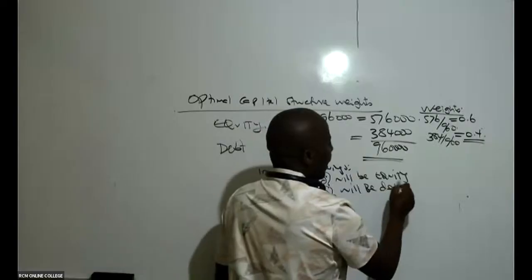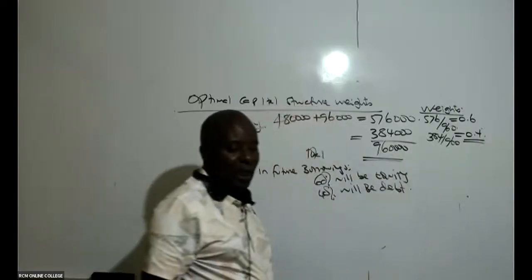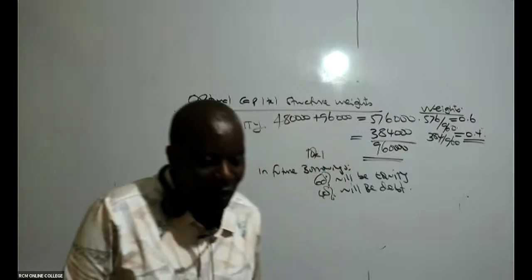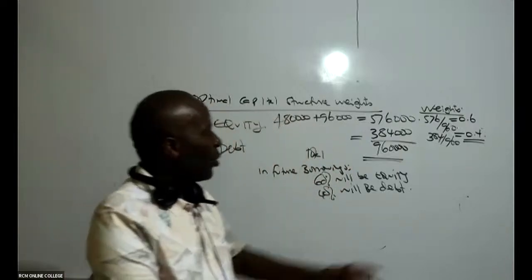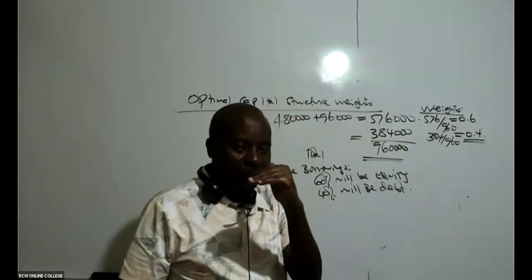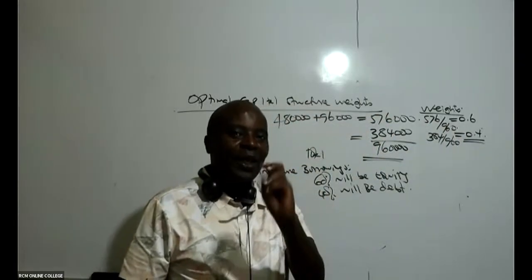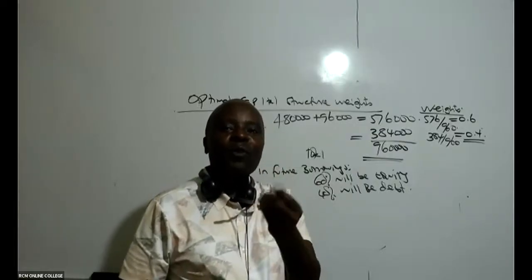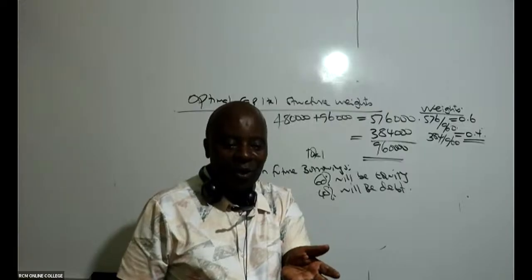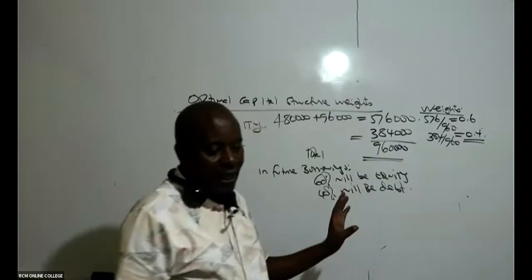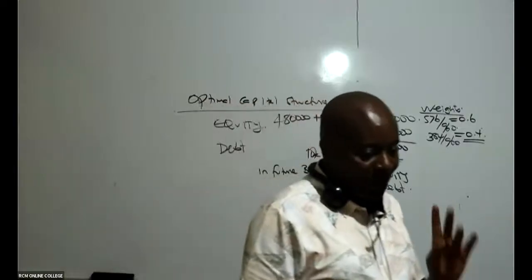Sijui kama tunaelewana hapo kwamba in future, because of this 0.6 is 60%, we have an optimal capital structure. And if it's optimal, it means best. We don't want to change from an optimal capital structure to a bad capital structure. So as we have said here, 60% will be equity and 40% will be debt. So mpaka hapo tunaelewana.